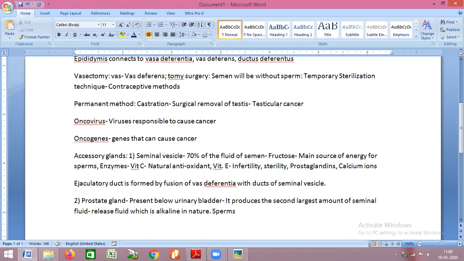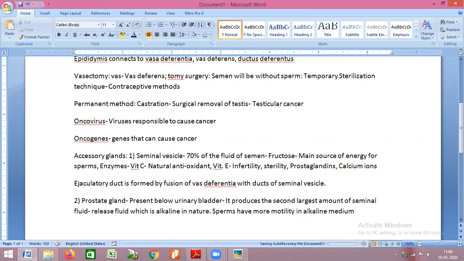Sperms have more motility in an alkaline medium. Because of the presence of the prostate fluid, the pH of semen becomes between 7 to 8.5. Okay, it is generally between 7 to 8. So this alkaline medium serves in increasing the motility of sperm. This is the first thing.